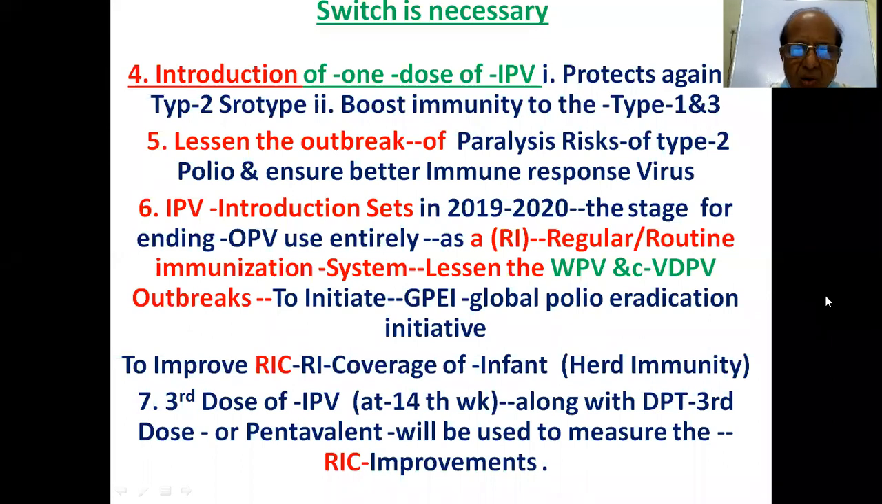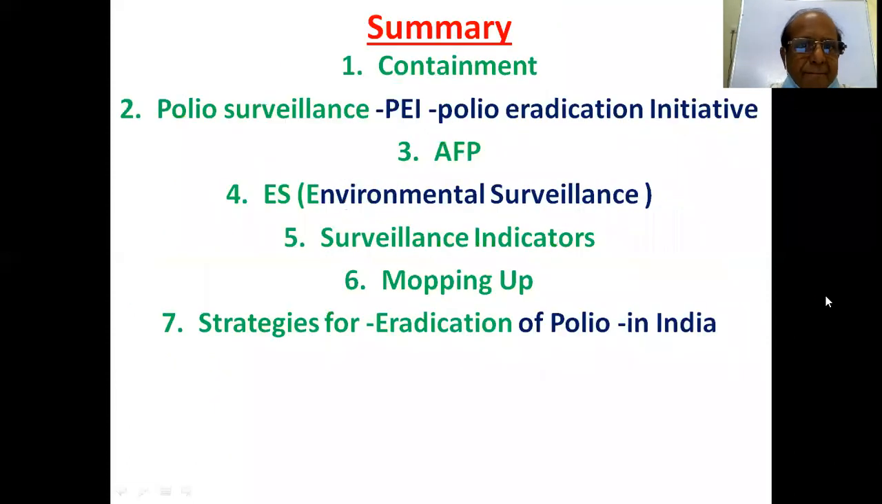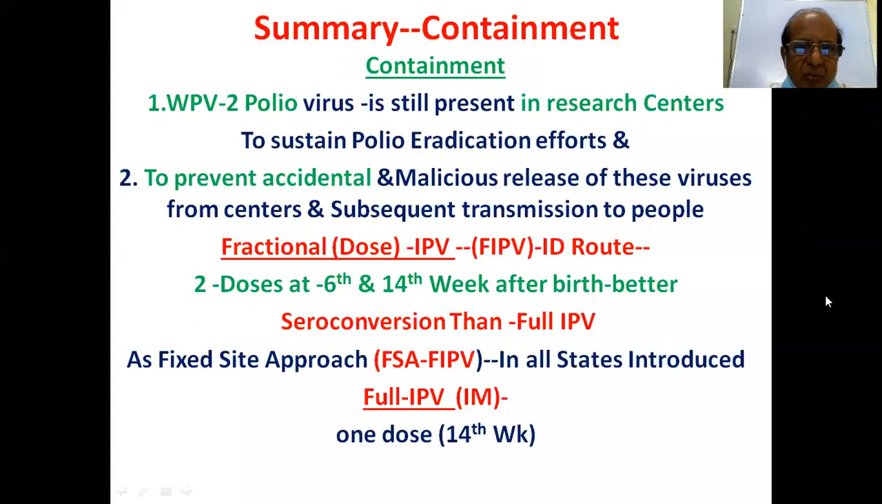The Global Polio Eradication Initiative aims to improve RIC, that is the regular immunization coverage of infants. A third dose of IPV at the 14th week, along with DPT third dose or pentavalent, will be used to measure the regular immunization coverage improvements. So the summary is: containment, polio surveillance, AFP, environmental surveillance, surveillance indicators, mopping up, and strategies of eradication of polio in India.